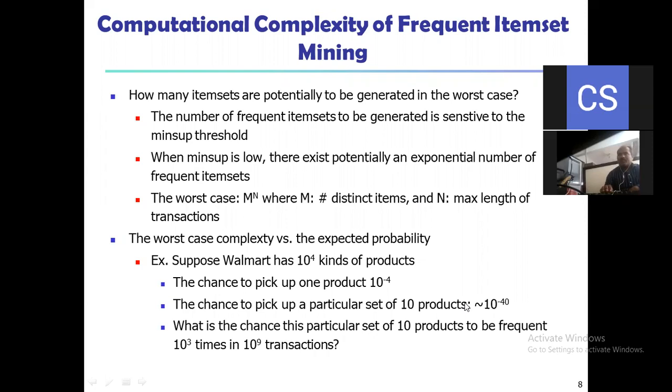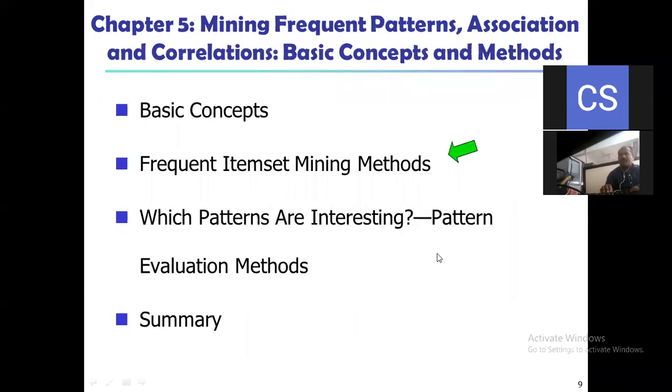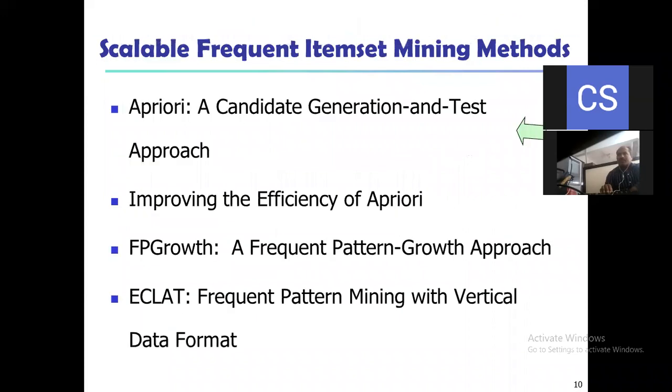So this is about the computational complexity of frequent itemset mining. This also we have studied. All the points from the first 2 points, that is basic concepts and frequent itemset mining methods, we have already covered. And all these 4 points also we have covered: Apriori, a candidate generation and test approach, and improving the efficiency of Apriori, and frequent pattern growth,